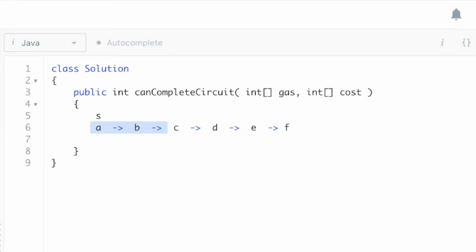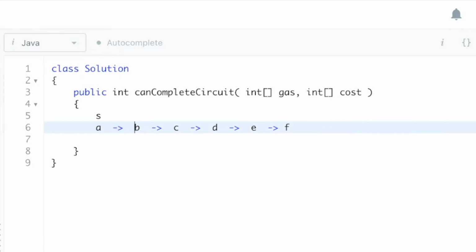Well, now the question becomes, if I started from A and I couldn't make it to C, does starting from B help? Would I be able to make it from B to C? And the answer is no, you don't even have to check this. The reason is, if the extra gas I had left over from making it from A to B, plus the gas that I get from B, is not enough to overcome the cost of getting from B to C, then I'm not going to be able to make it from B to C without the extra gas from A.